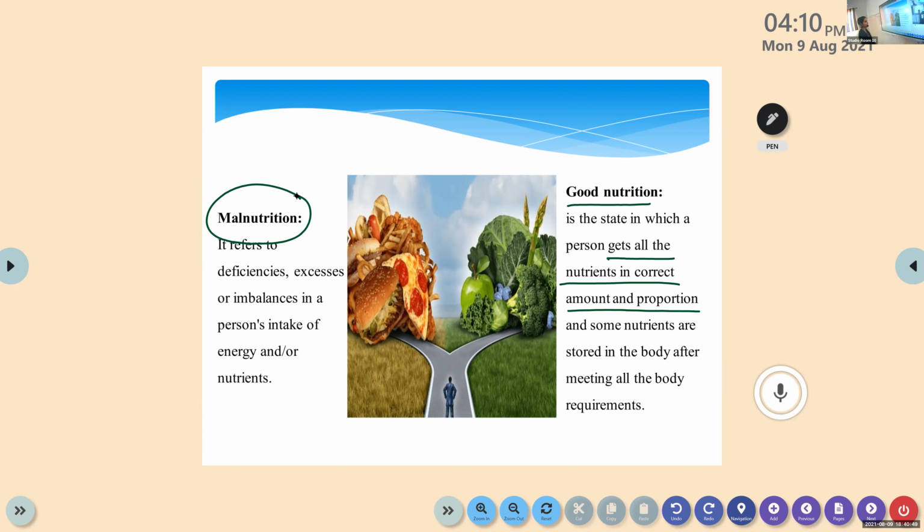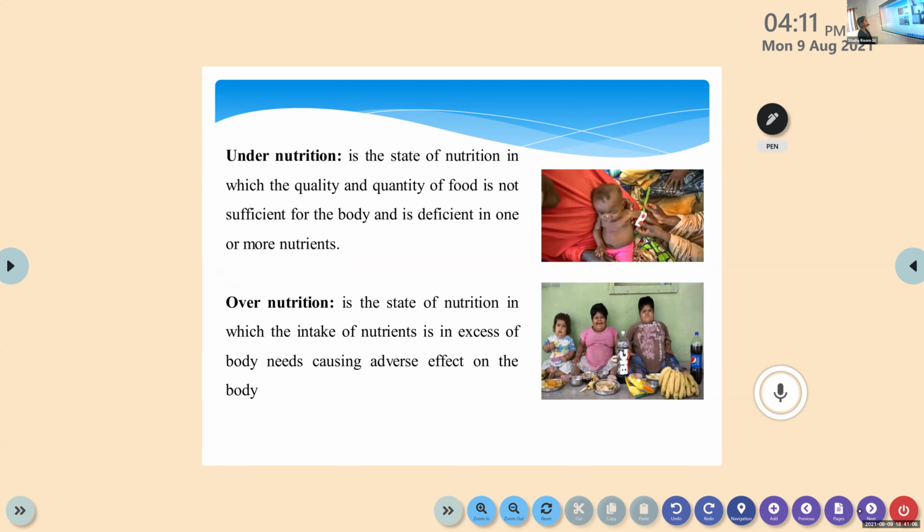Then next term, malnutrition. It refers to deficiencies, imbalance, or excess in a person's intake of energy and other nutrients. Energy means another nutrient. Yeah, these are the two. One, undernutrition. It is a state of nutrition which is the quality and quantity of food.